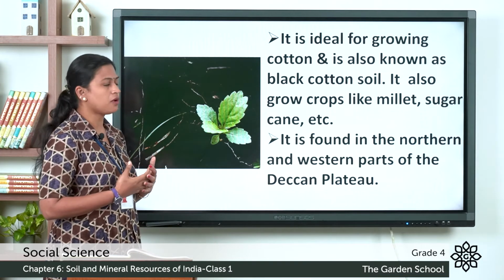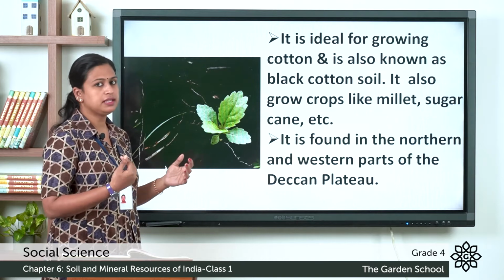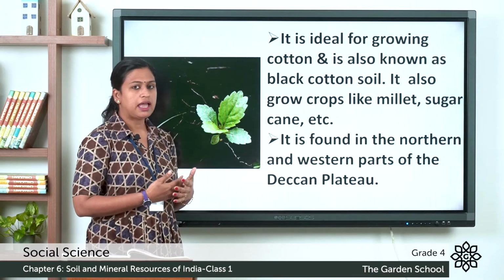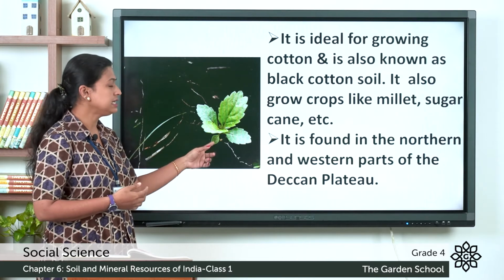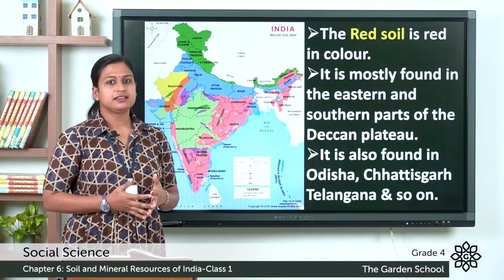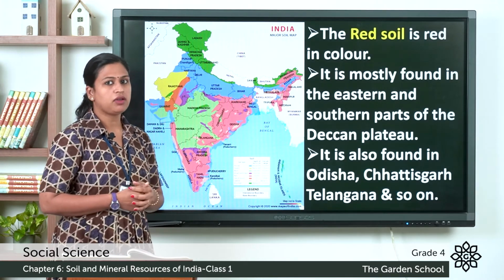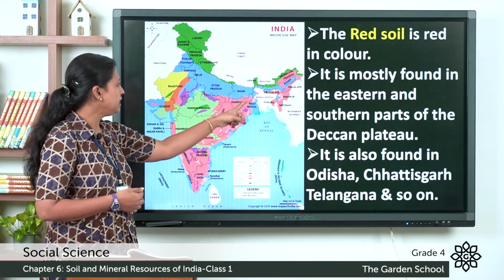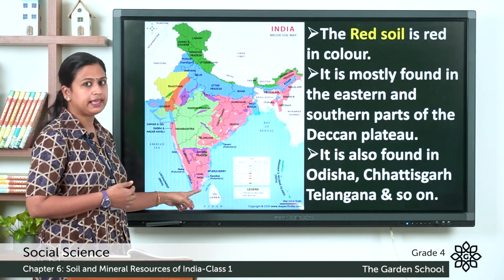It also grows crops like millets, sugarcane and so on. It is found in the northern and western part of the Deccan Plateau. Next, we have red soil. It is red in color and it is mostly found in the eastern and southern part of the Deccan Plateau.